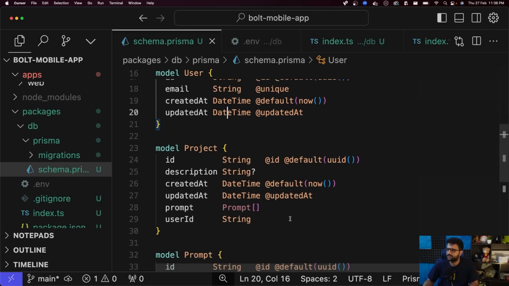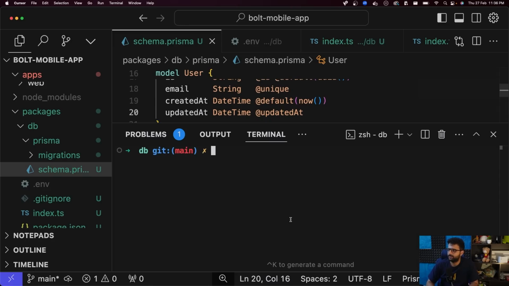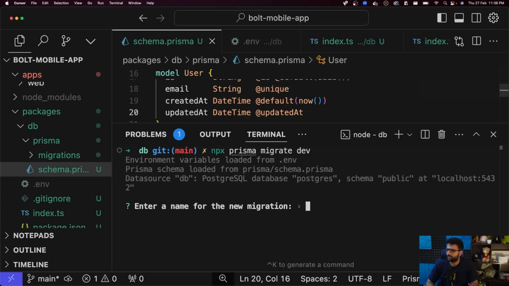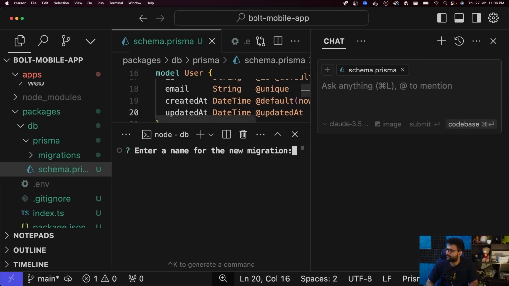Cool. Project is done. User is done. Let's re-migrate the database. npx prisma migrate dev. I'm going to call this. What did we change here?